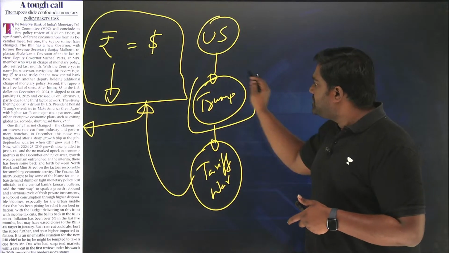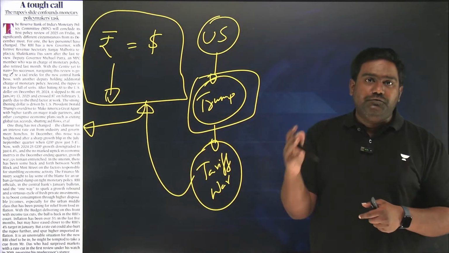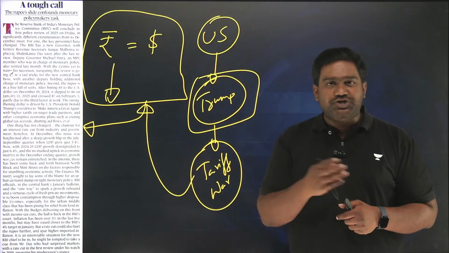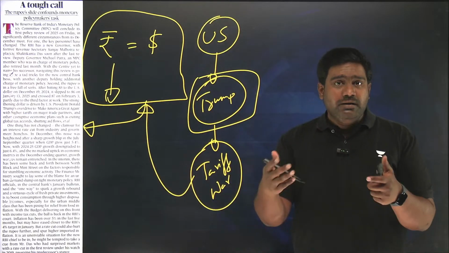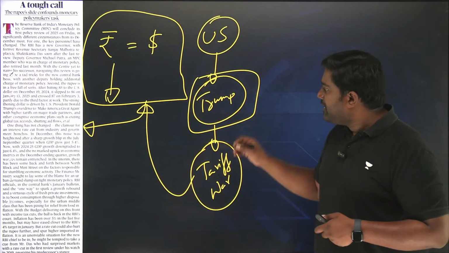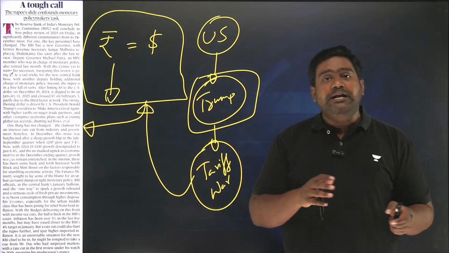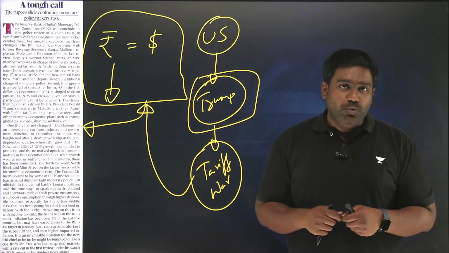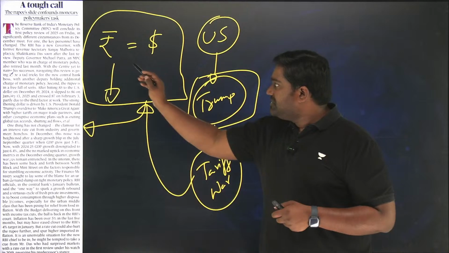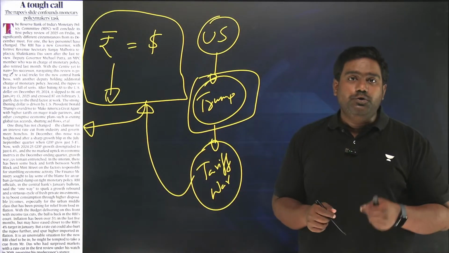So Donald Trump's economic policies, the tariff wars he has launched against many countries like China, Canada. He's threatening tariffs against the European Union as well. This could lead to a major shift in investment patterns. It could lead to a flight of capital back towards the US. And that represents a bigger concern for the value of the rupee.